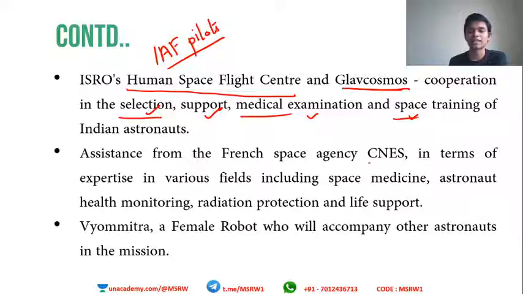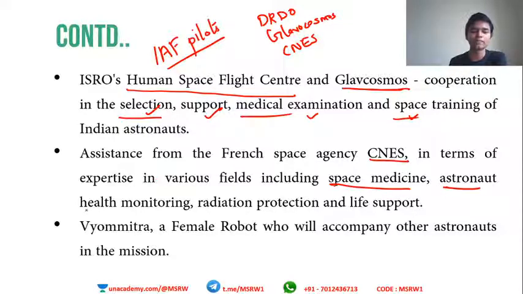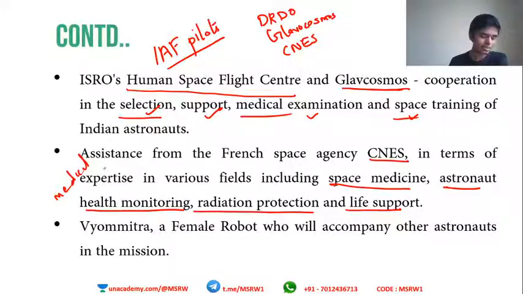Assistance from the French Space Agency CNES. We have seen assistance from DRDO, then from GlavCosmos of Russia, and the French agency CNES. CNES will collaborate with India in looking into space medicine, astronaut health monitoring, radiation protection, life support, and these kinds of things. So all the medical things are looked into by CNES. DRDO provides all the technology things and human critical systems.